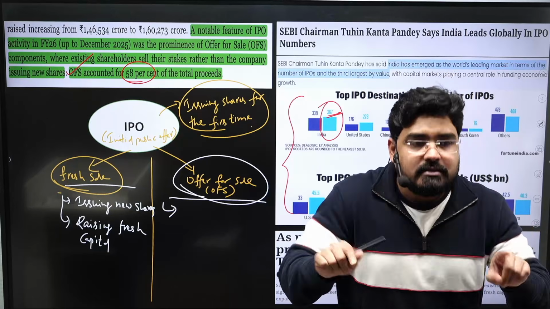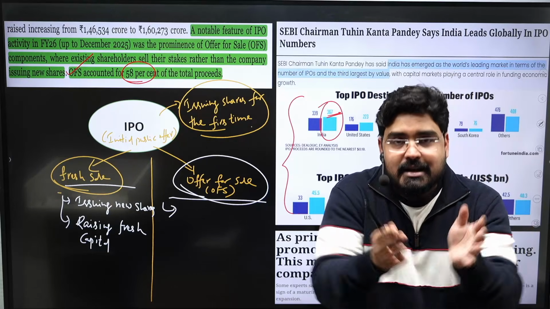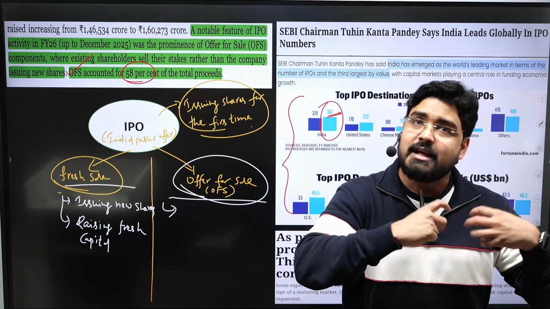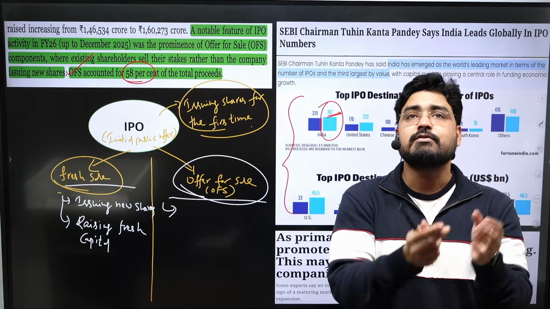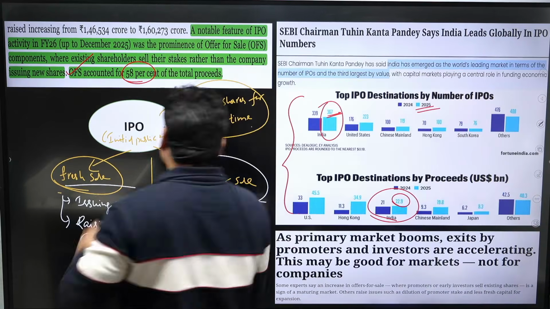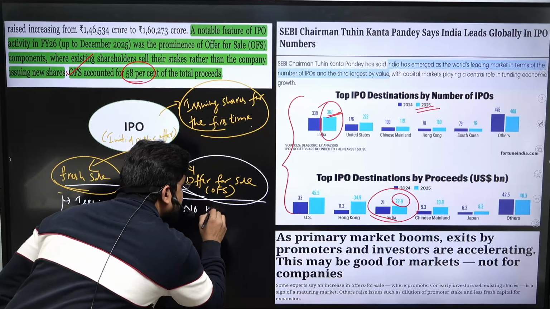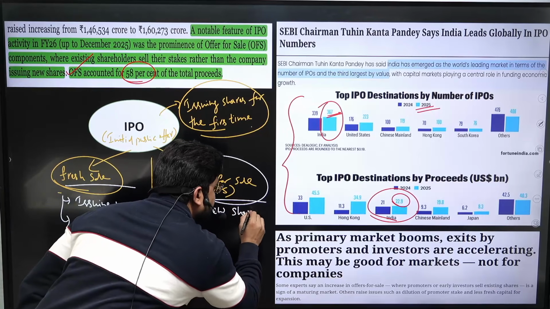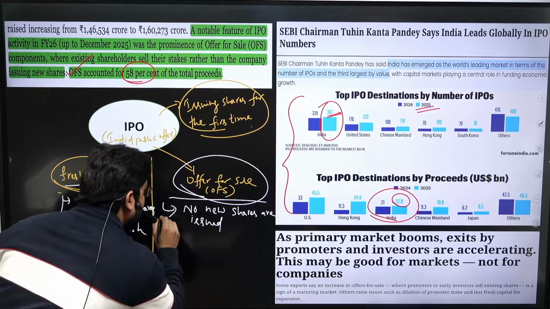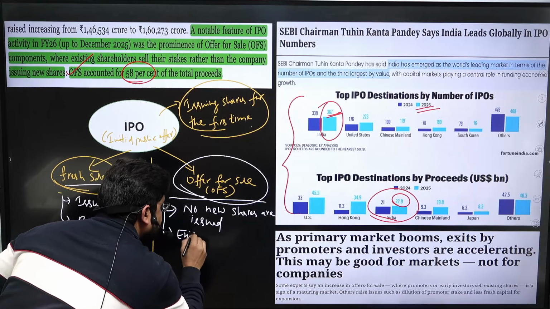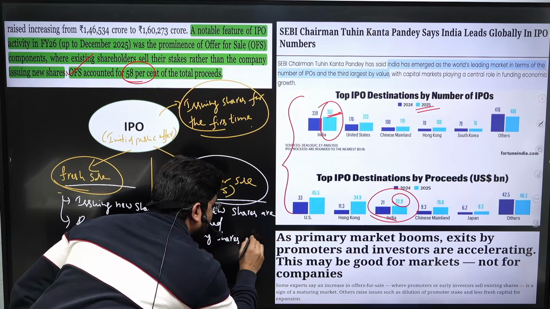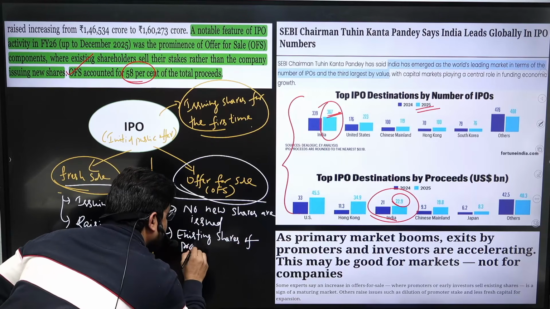So since no new shares are issued here, the capital size would remain the same. That means they're selling only the existing shares of the promoters or the existing shareholders. So no new shares are issued, and existing shares of promoters are sold.